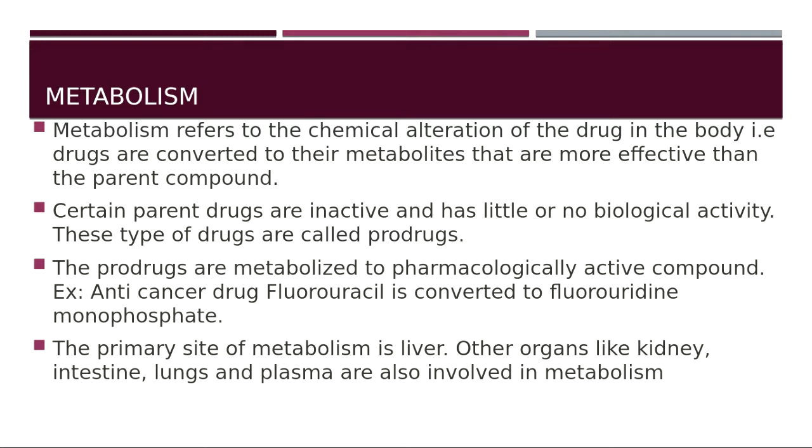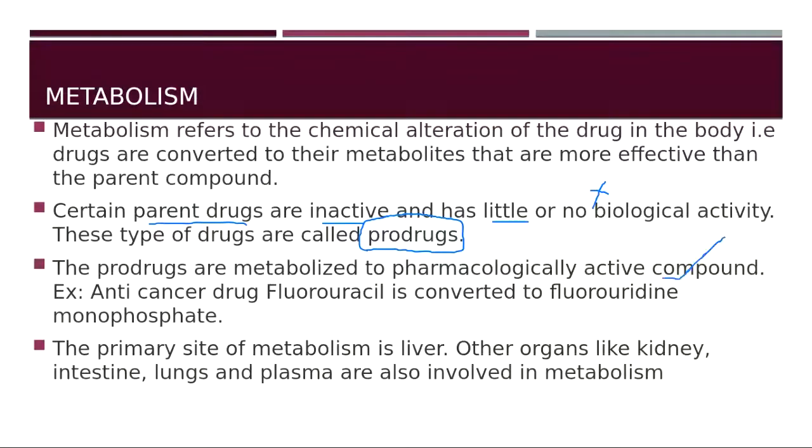Prodrugs are those parent drugs which are inactive and have very little or no biological activity. But after undergoing metabolism, they become active compounds.